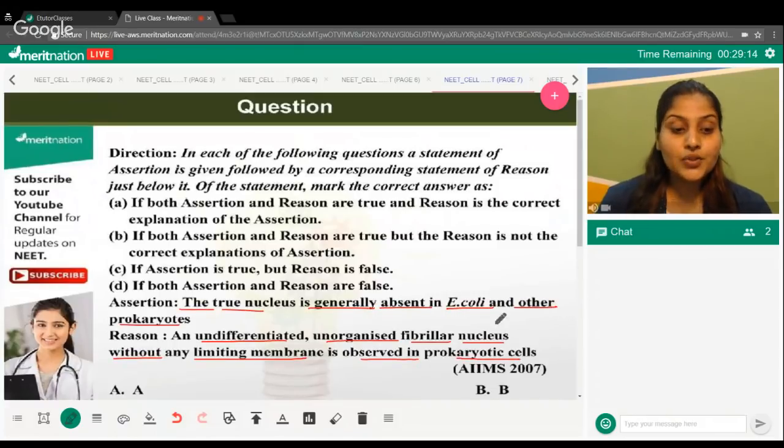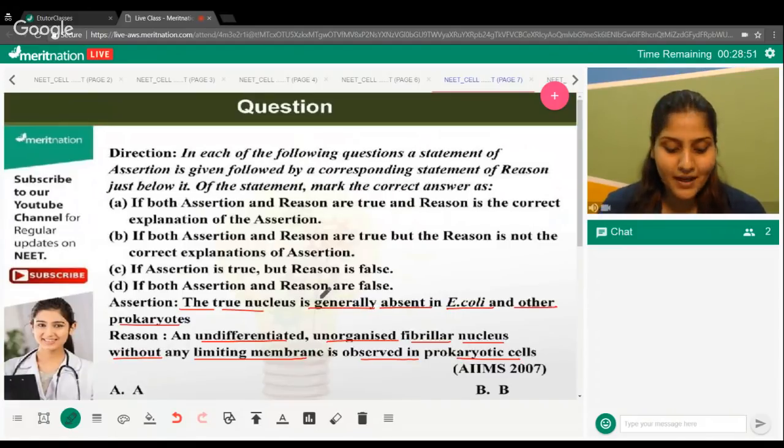So you do find a kind of nucleus, but that doesn't fit into the definition of nucleus because it is undifferentiated, it is unorganized, it does not have a boundary structure. Hence, we do not call it a nucleus, but we call it by some other name. You have to come up with the options A, B, C, D depending on both the statements' validity. Whether they are valid, and even if they are valid, are they complementing each other?